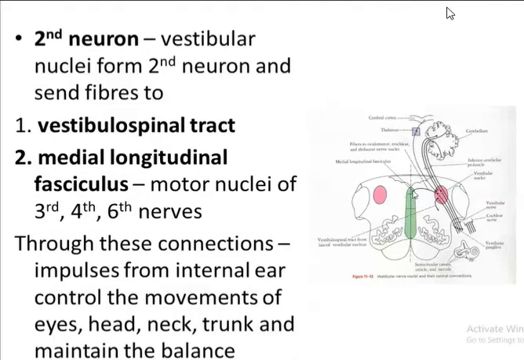Now through these connections of the vestibular nerve, it controls the movements of the eyes as well as the head, neck, and trunk, and it also maintains the balance. So through all these connections, the vestibulospinal tract, medial longitudinal fasciculus, and flocculonodular lobe, it helps to control the movements of the head, neck, trunk, as well as the eyes.